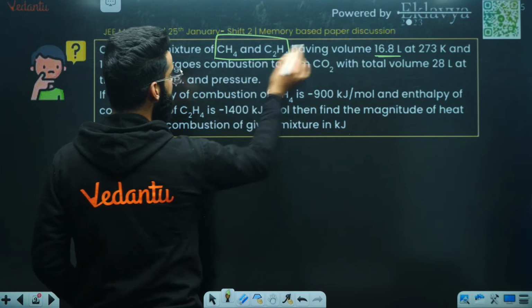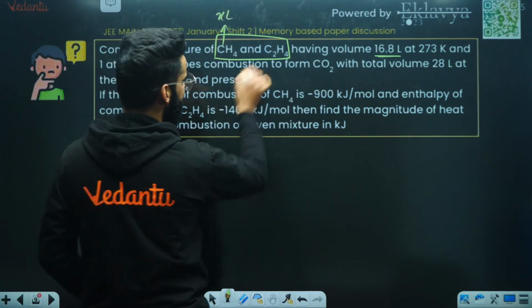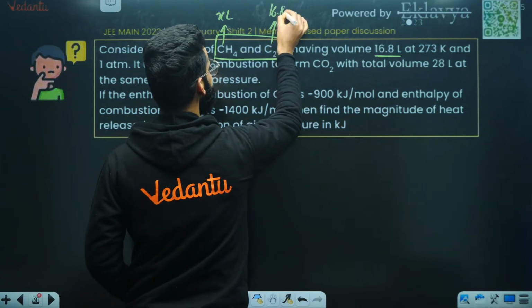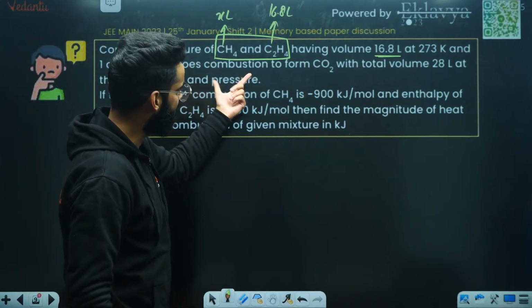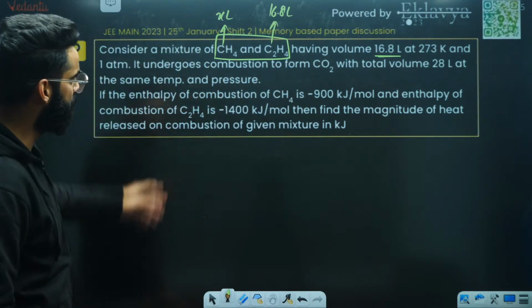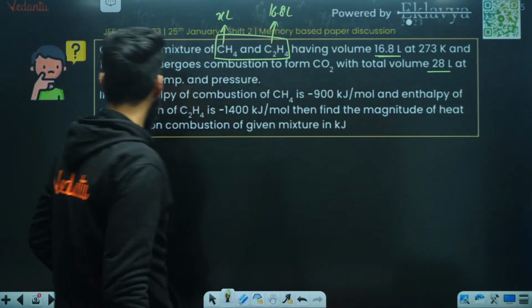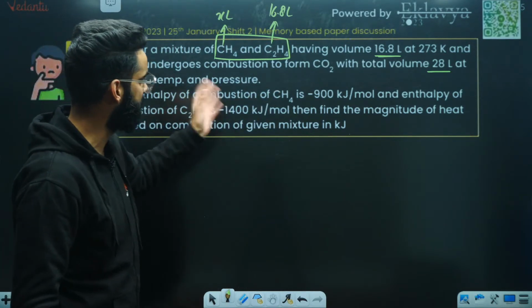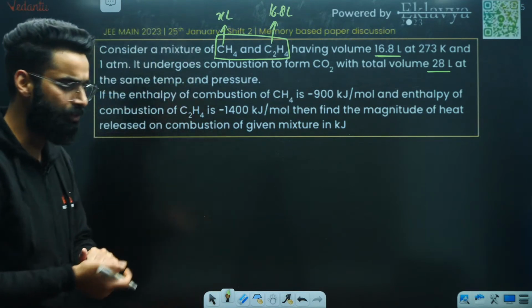I'm assuming out of 16.8 liters, let's say there are X liters of methane in this mixture. So remaining is going to be what? Remaining is going to be 16.8 minus X liters. Perfect. Now people, this mixture undergoes combustion to form carbon dioxide, with a total volume of 28 liters at same temperature and pressure. If the enthalpy of combustion of this is this much, find the magnitude of heat released. See guys, how do we approach this sort of question?